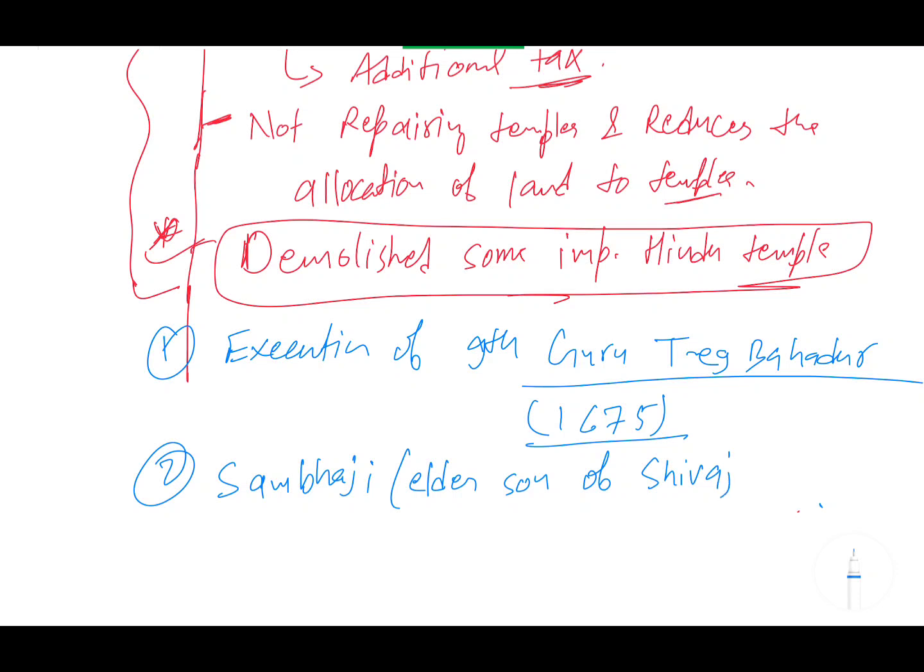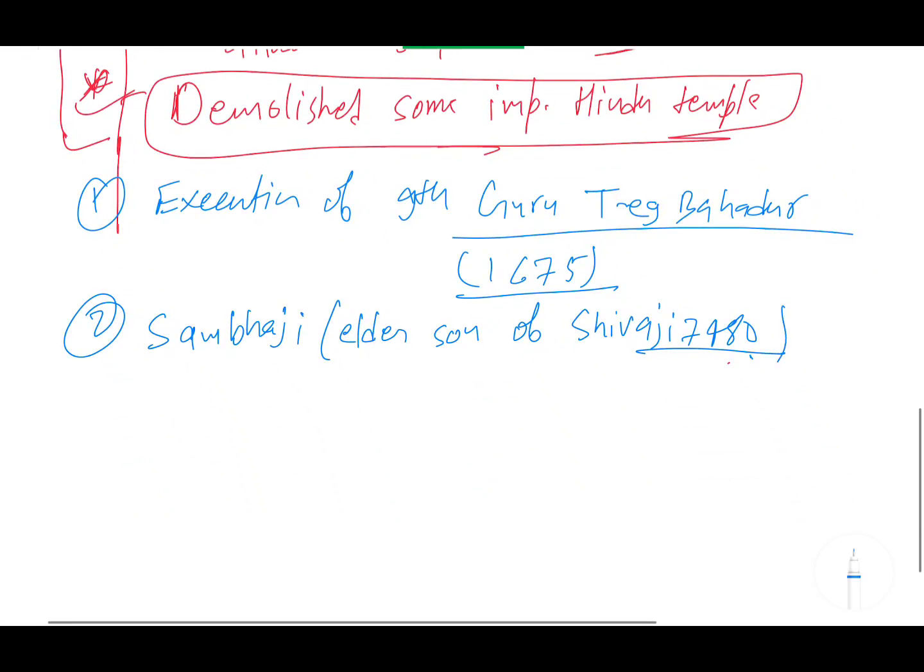Elder son of Shivaji, 1674 to 1680. Okay, and in 1674 Shivaji was coronated with the title Chhatrapati. That's why we call him Chhatrapati Shivaji.